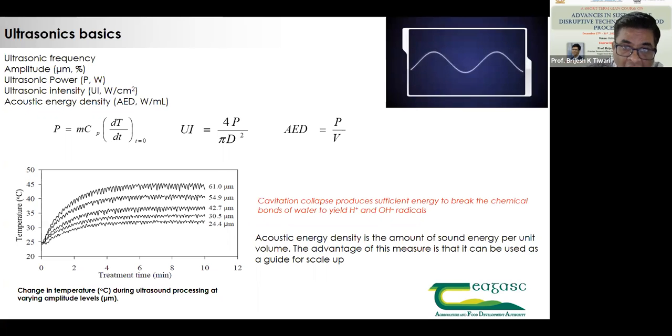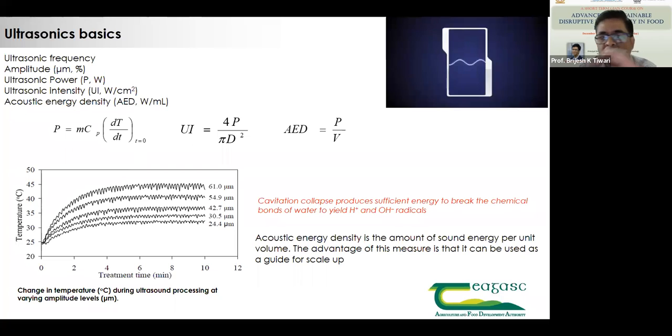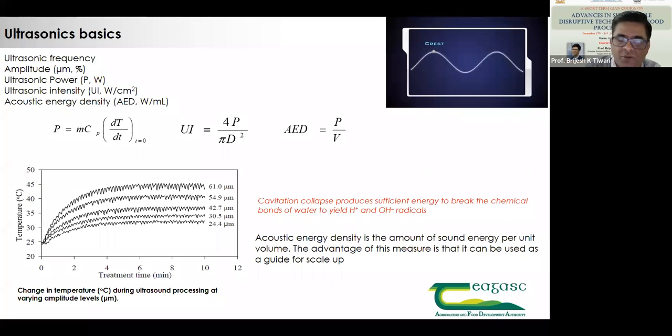And how it happens is all because of cavitation. Cavitation collapse produces sufficient energy to break the chemical bonds of water to yield H+ and OH radicals. So as in the previous slide, when I was showing you mechanical effect, chemical and biochemical effect, the biochemical and chemical effects are all because of sonolysis of water. So H+ and OH, that means breakdown of the water, and hence it forms hydrogen peroxide.